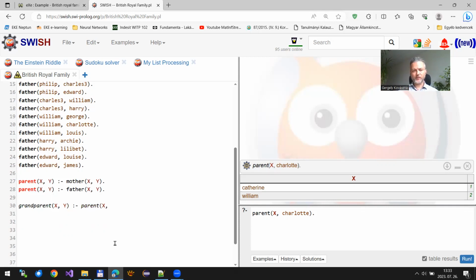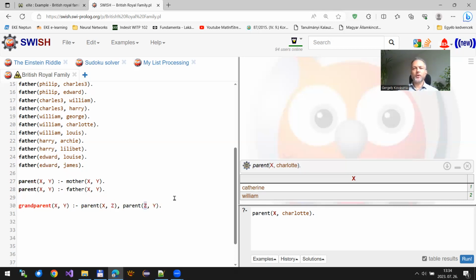So if we take one of the children of X, and let me introduce a new variable Z for this unknown person. This unknown person, Z, should be one of the parents of Y. So basically, this is an interesting rule because the value of Z is unknown.